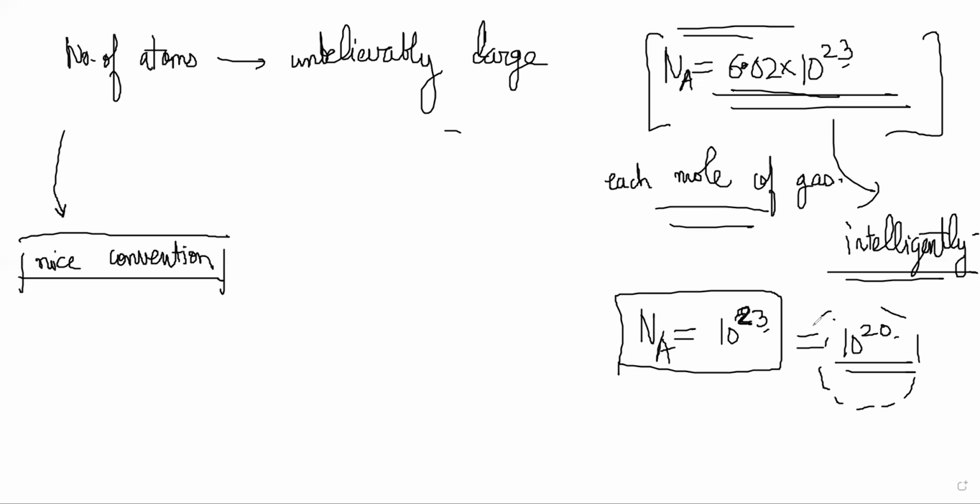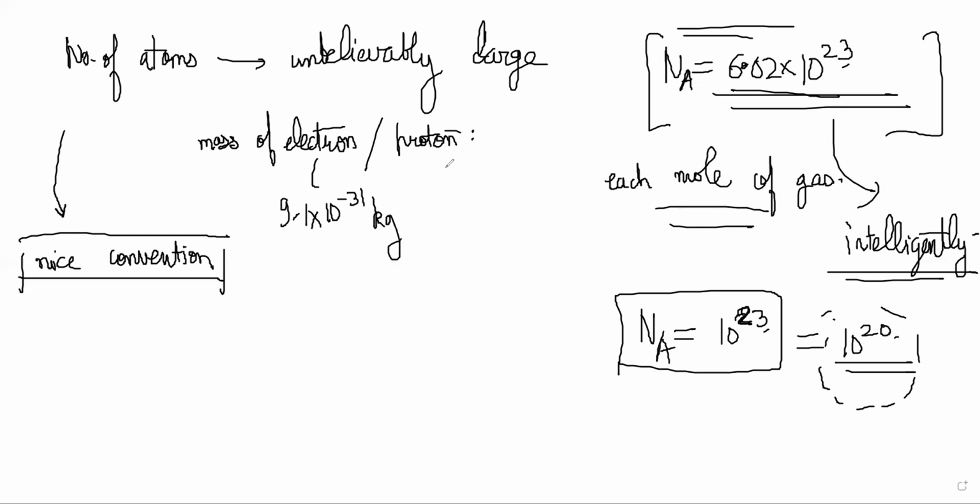Okay, fine. So when people found out the mass of electron, mass of proton, and so on, it came out to be very small values, right? This came out, I think, to be 1.67 into 10 power minus 27 or something. I'm not sure about this, but almost like this. These were very tiny values, okay?